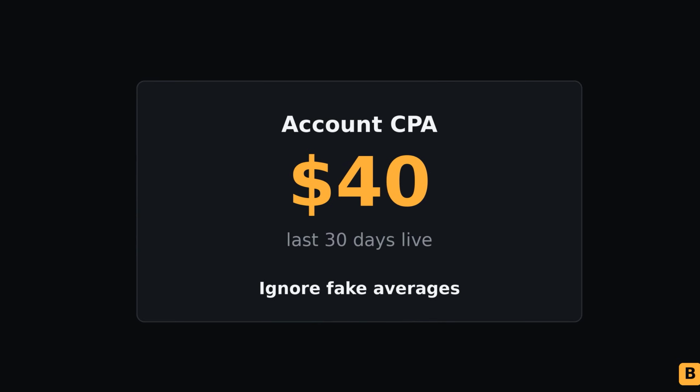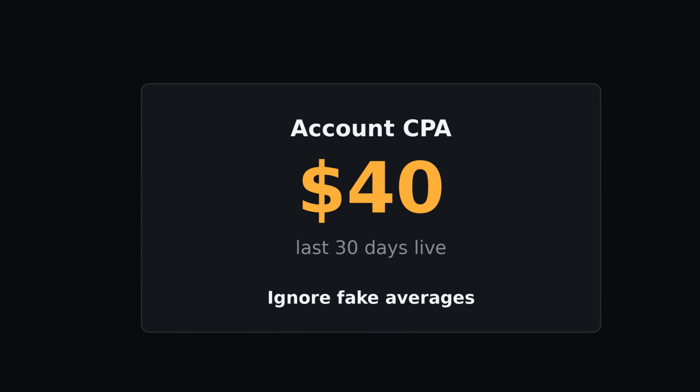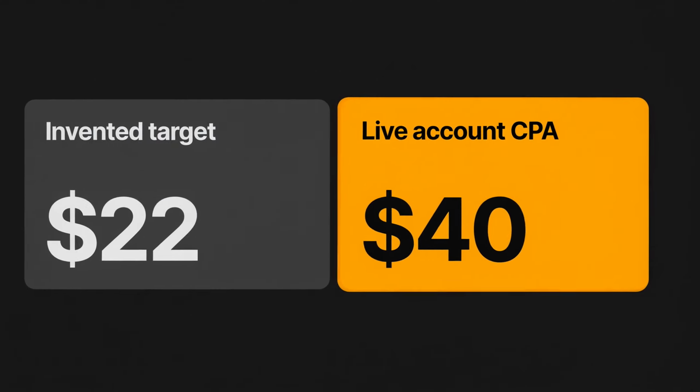Step 2. Never trust fabricated benchmarks. ChatGPT will happily invent a good CPA for your vertical if you ask what others pay. Those numbers are not from your account, not from Google, and not from any audited study the model can cite. In this account, average CPA is $40. That is the only baseline that matters until more conversions land.